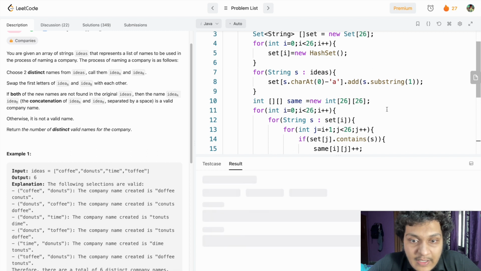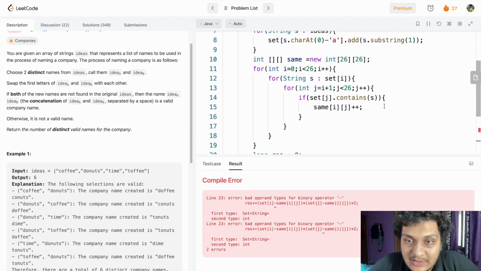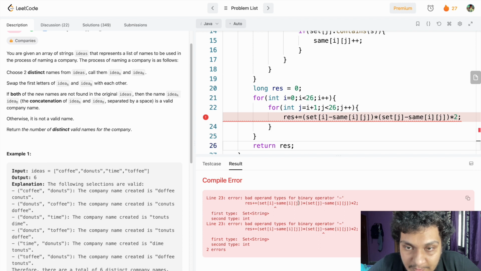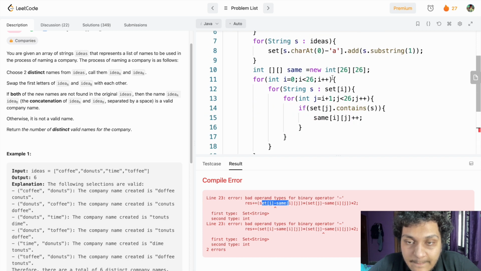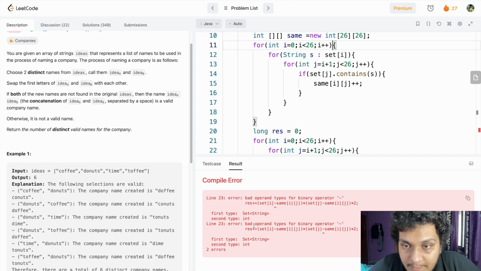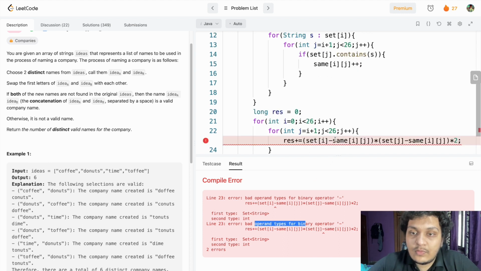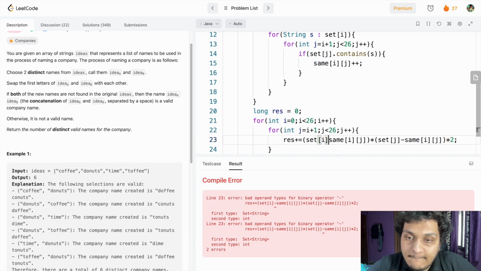Do we get error? Yeah, obviously we get error. So what is the error here? So same is created outside this. Okay, a bad operator. Minus only, right? Okay, just learn and see.